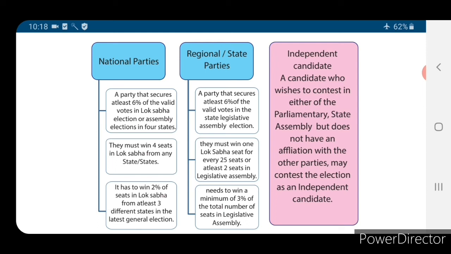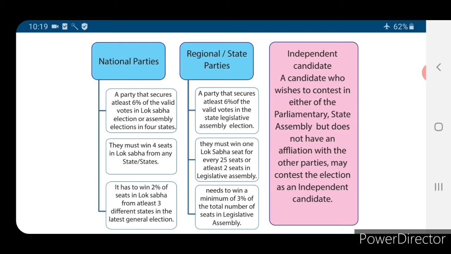It has to win 2% of seats in Lok Sabha from at least 3 different states in the latest general election. Latest general election means the last election. It has to win 2% of seats in Lok Sabha.